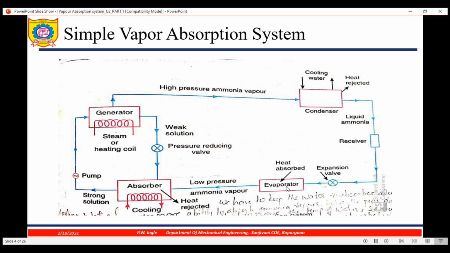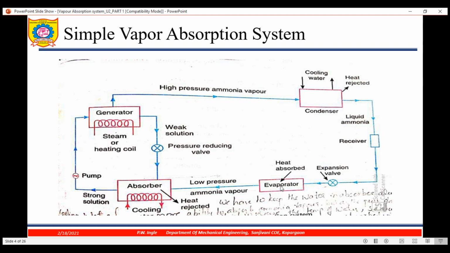Now in the evaporator, the refrigerant will be in liquid condition and it will get converted into vapor. So we are getting low pressure ammonia vapor at the end of the evaporator. The evaporator is used to get the refrigeration effect or cooling effect.